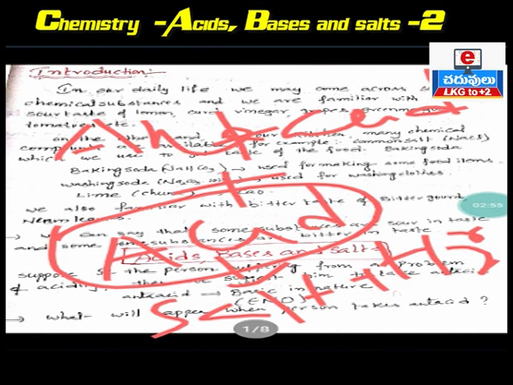In this way, acids and bases are useful in our daily life. It is one example. We also use acids and bases in the laboratory to do experiments. Salts also we use: baking soda, washing soda, common salt, like that. Clear?